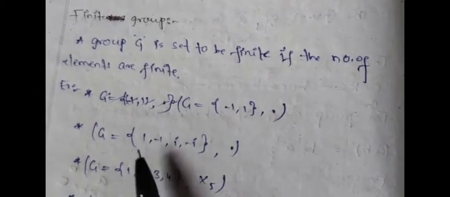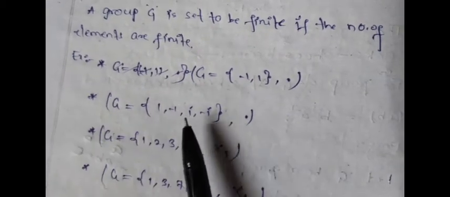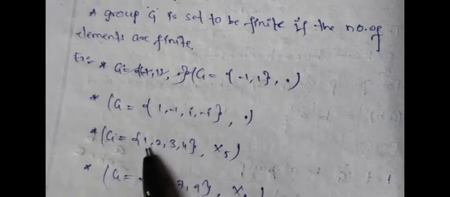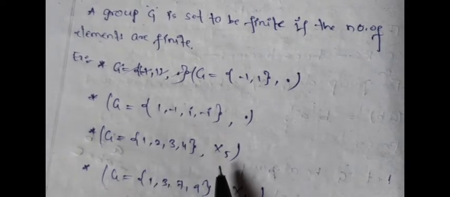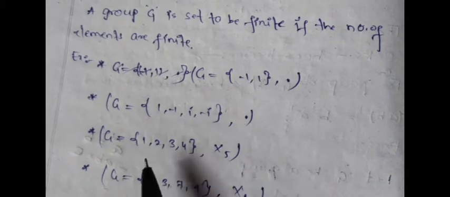In the same way, we are taking 1, minus 1, i, minus i. This is also one example which is a finite group under multiplication. At the same time, we are taking 1, 2, 3, 4 under multiplication modulo 5. It is also a finite group, because we know that